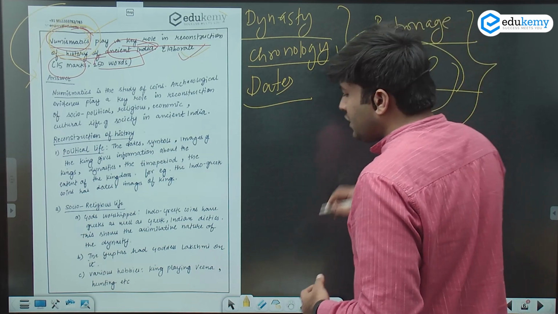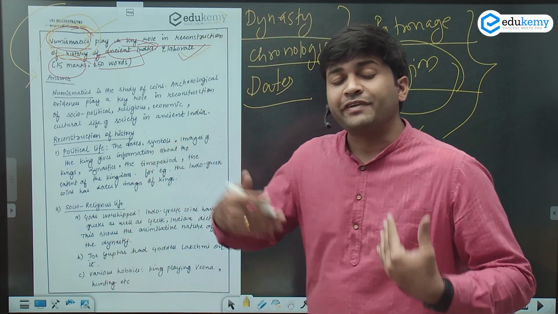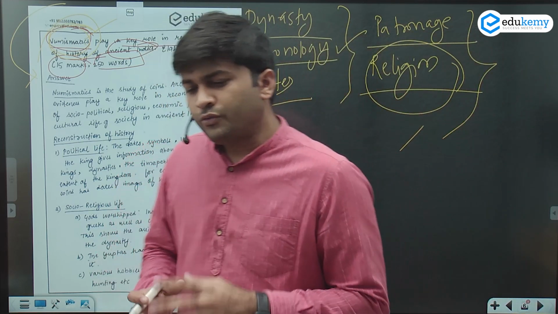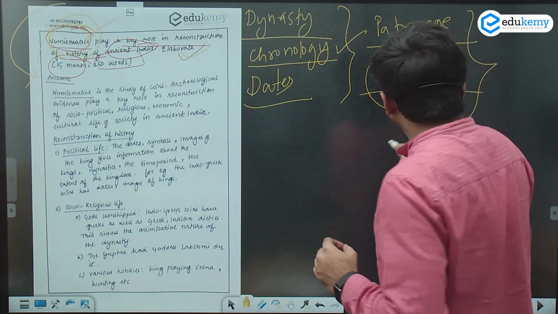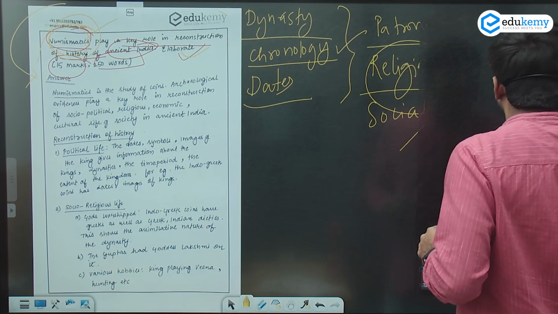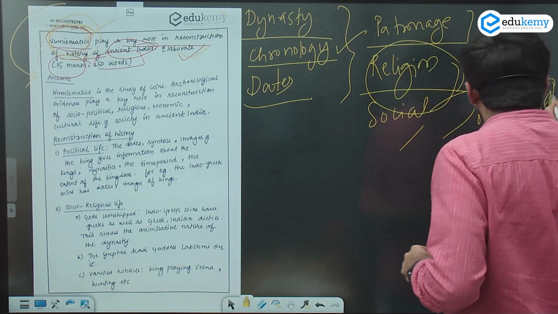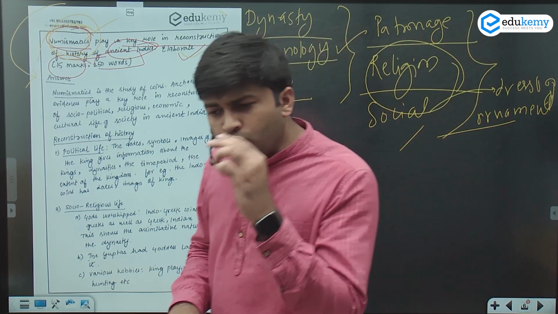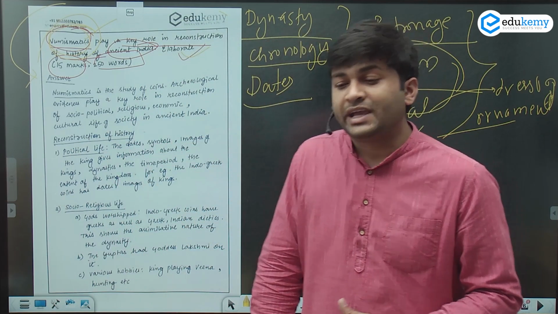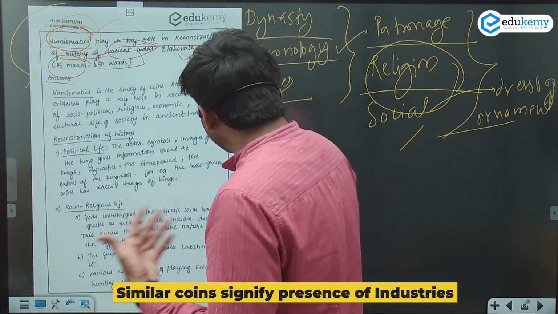Also the social life. On the Indo-Greek coin, we have certain images of the kings. They are wearing long kurtas, long cloths. So we know about the social life also. In social life, the dressing sense is known, the ornamentation is known, what they used to wear. Now when you look at the coins, if similar types of coins are found in large numbers in one place, what does it mean? There may be some kind of industry present at that time. So we have seen some industries.